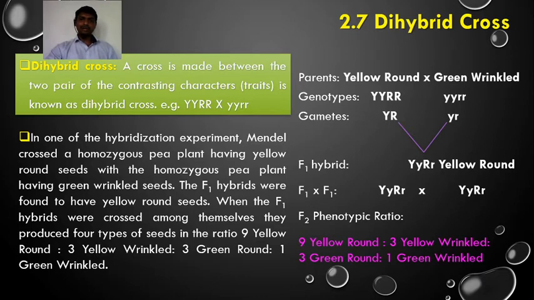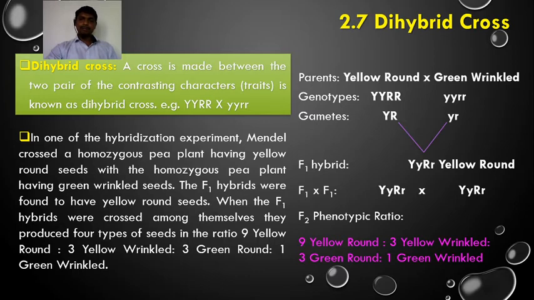Such a type of cross is called a dihybrid cross, and the ratio of the dihybrid cross is 9:3:3:1. This is the F2 phenotypic ratio that has been obtained by selfing the F1 hybrid. When a cross is made between a yellow and round seeded plant with a green and wrinkled seeded plant, the F1 hybrid has yellow and round seeds.